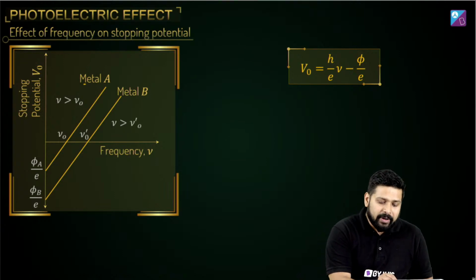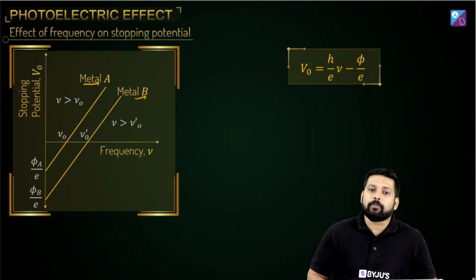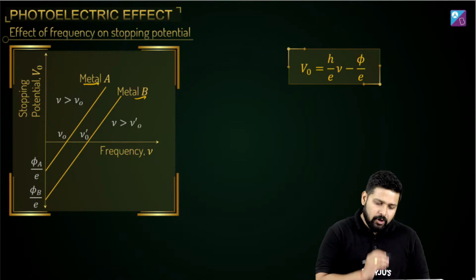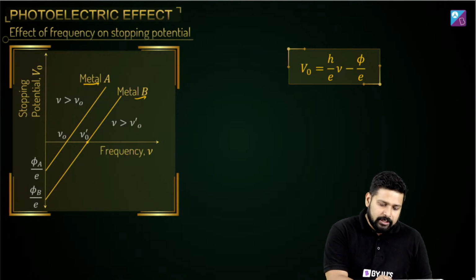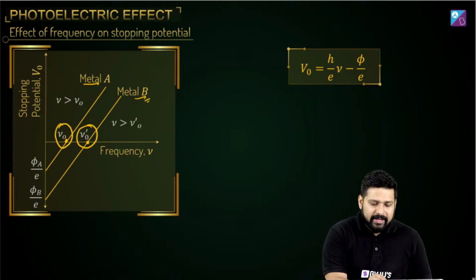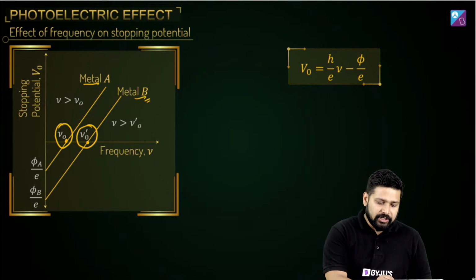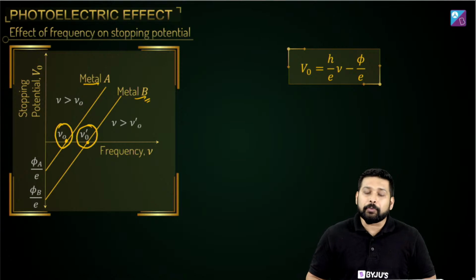So if you have two metals, metal A and metal B, and you need to talk about the stopping potential, when you look at this graph, you see the stopping potential depends upon this threshold frequency. As we can see, for metal B the threshold frequency is greater, and for metal A the threshold frequency is lesser.